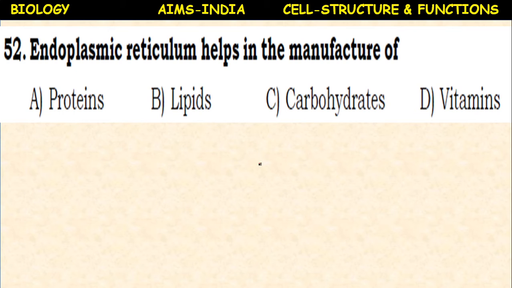The endoplasmic reticulum helps in the manufacture of proteins, lipids, carbohydrates, vitamins. Endoplasmic reticulum helps in the manufacture of... Here rough endoplasmic reticulum is involved in the manufacture of proteins, and the smooth endoplasmic reticulum helps in the manufacture of lipids.